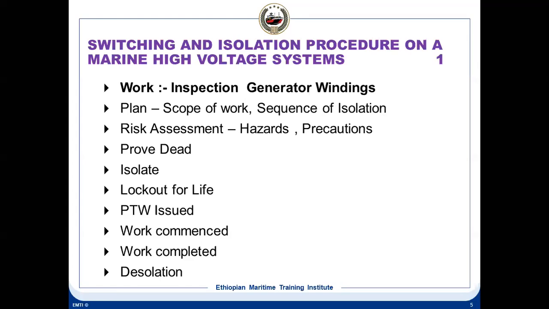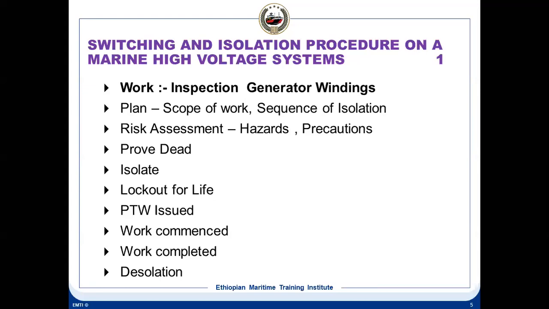Once you make the risk assessment with all the team who are involved, it has to be forwarded to the company safety officer. Once the company receives it and confirms that there is no risk, they give an approval, and only then can the job be started on board ship. As the job starts, the captain has to send a message to the company that the work has started. Once it finishes, the captain has to send a message that the work has been completed.